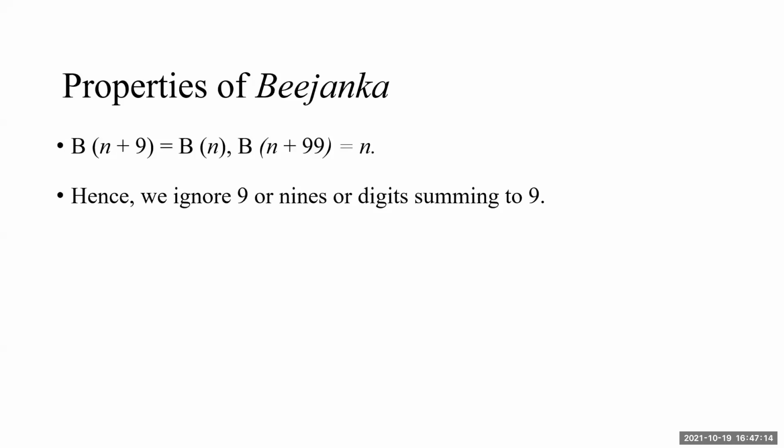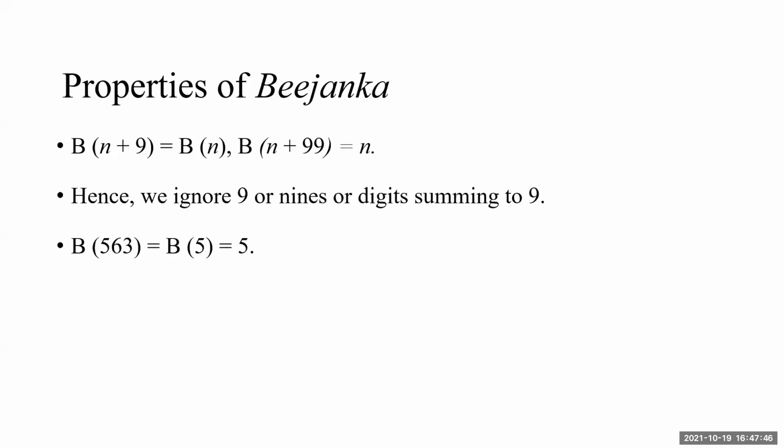This is again an important part. Similar to ignoring the 9, we can ignore the digits of the numbers which sum up to 9. For example, 563. Usually we will do 5 plus 6 plus 3, no doubt. But here 6 plus 3 is 9. Just a minor observation in 563 tells me that 6 plus 3 equals 9, and I ignore that 9 because 5 plus 9 is going to 5. And straight away, I will jump to B of 5 equal to 5.